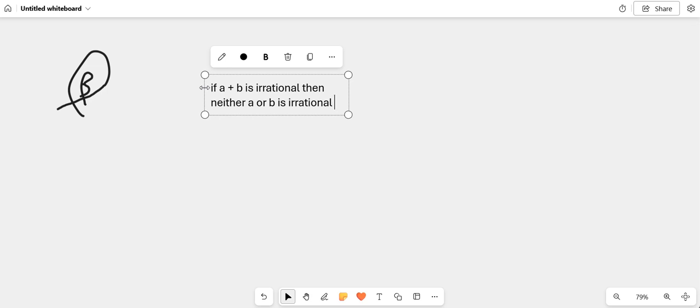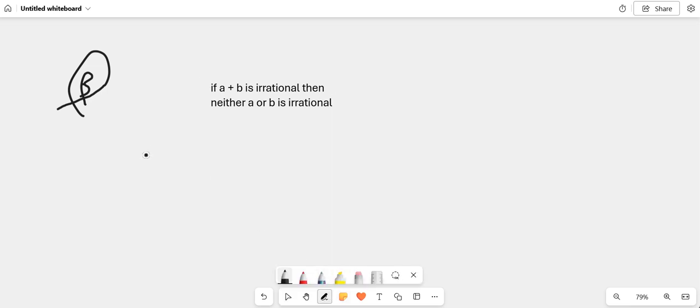so doing the same thing here, we're saying if A plus B is irrational, then assume neither A nor B is irrational, so they're both rational numbers. And so again, let's say that A is equal to C over D, and let's say again that B is equal to E over F. And again, you need to write the whole integer thing.